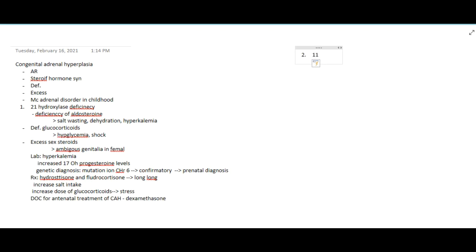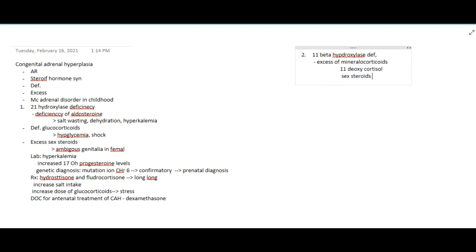Then the second deficiency is 11 beta hydroxylase deficiency. Here there is excess of mineralocorticoids, excess of 11-deoxycortisol, and excess of sex steroids.